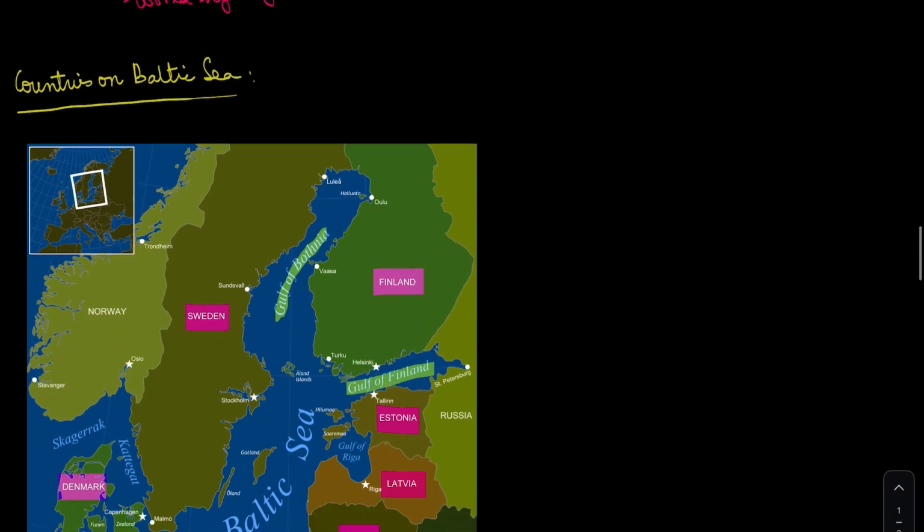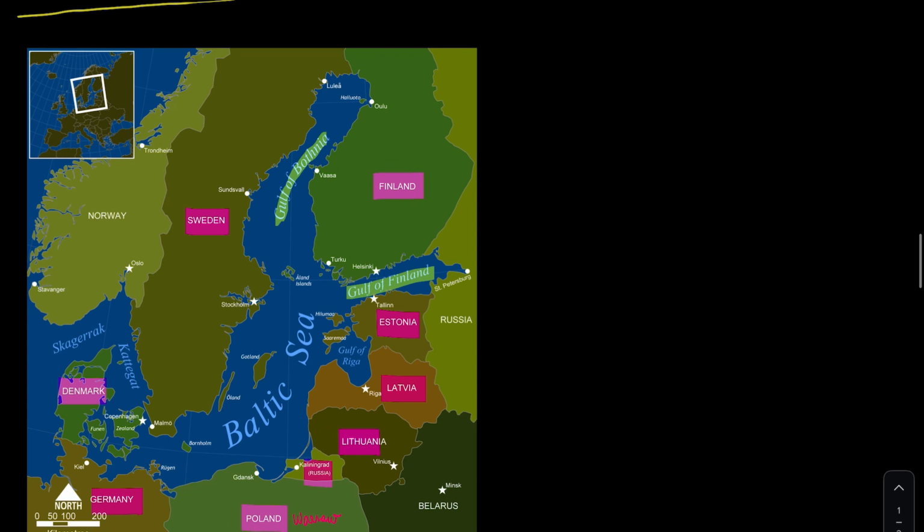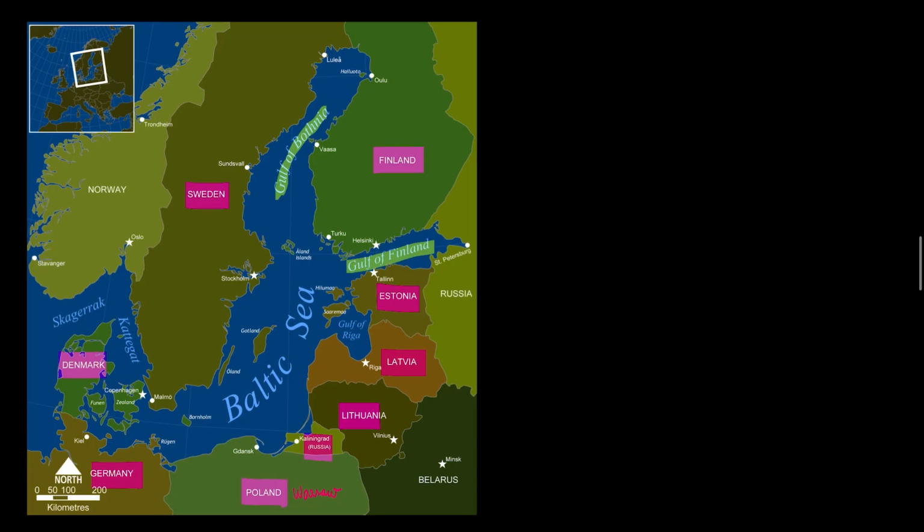Moving on to the countries on the Baltic Sea. This is the Baltic Sea over here. You can see the countries surrounding the Baltic Sea are Sweden, Finland, Estonia, Latvia, Lithuania. This right here is a part of Russia. Although the Russian mainland is over here, this is a part of Russia.